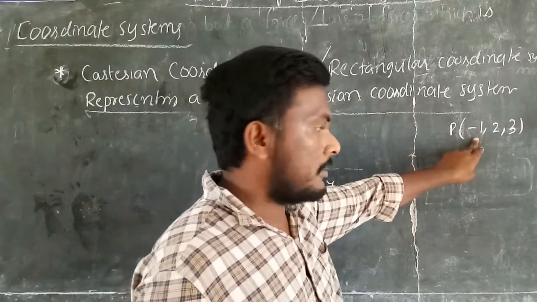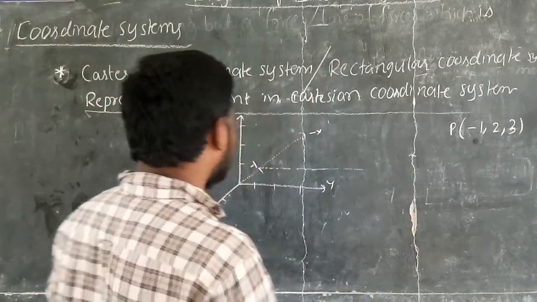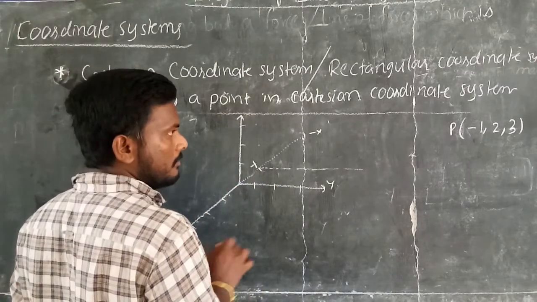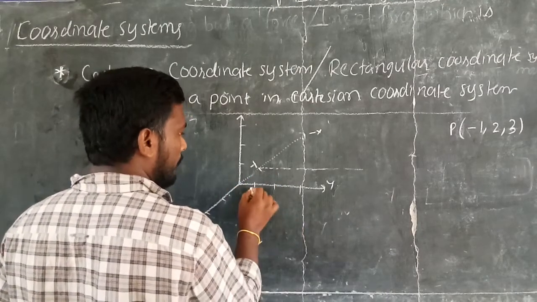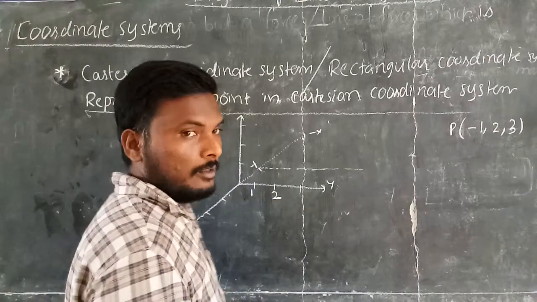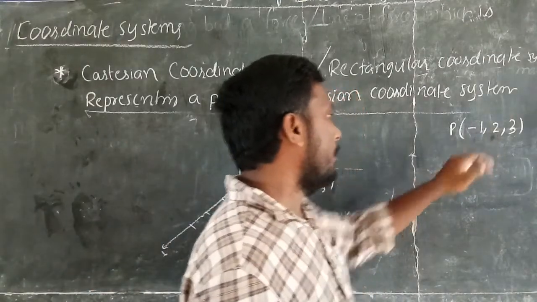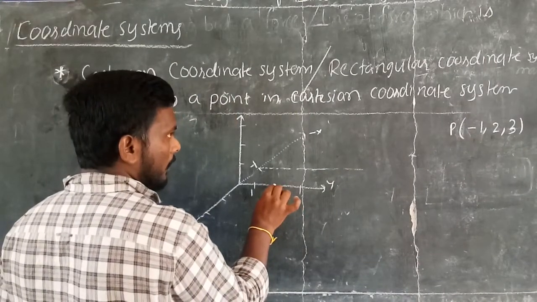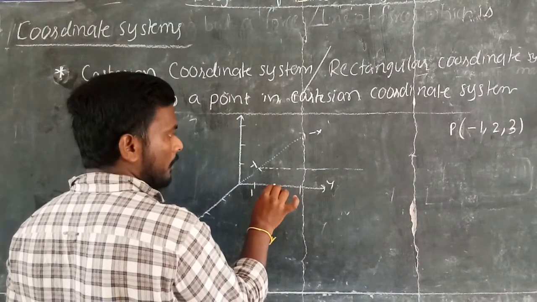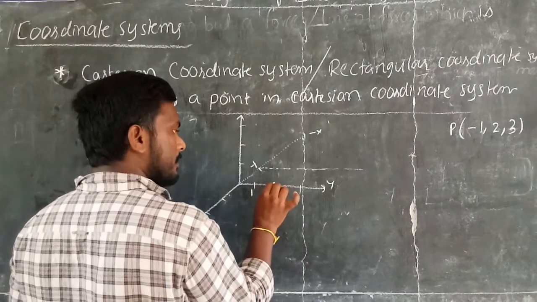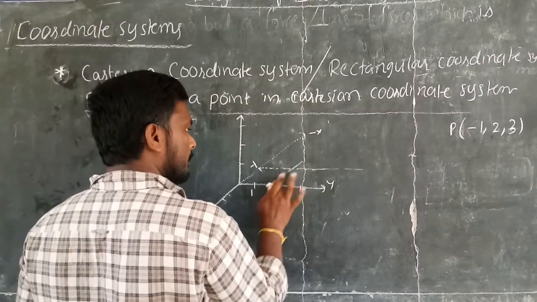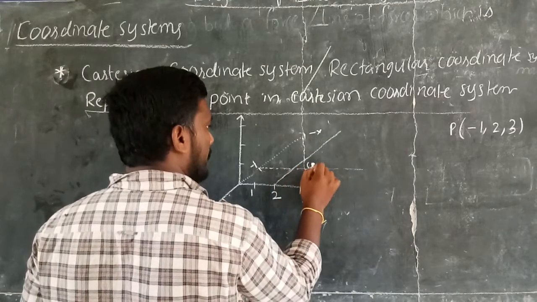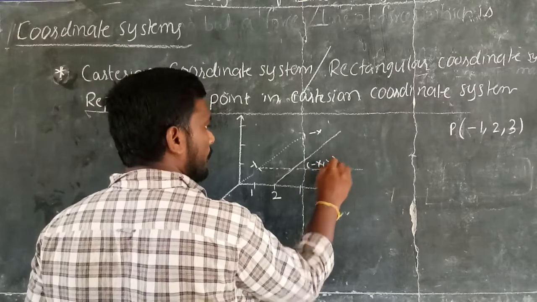After identifying the x-axis units on the negative x-axis, just draw a parallel line on the y-axis. Now identify how many units are given in the problem on the y-axis. It is 2 units. Now just draw a line which is parallel to the negative x-axis, like this. This is the meeting point of -x comma y.